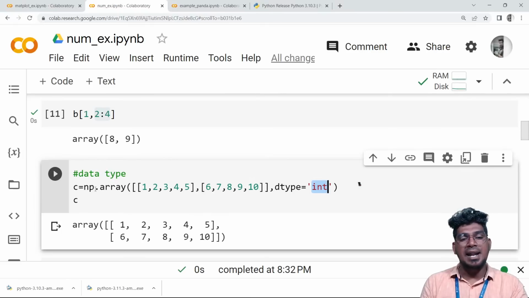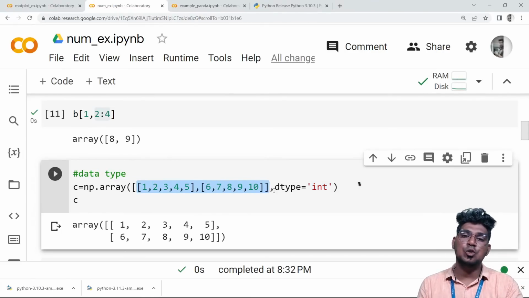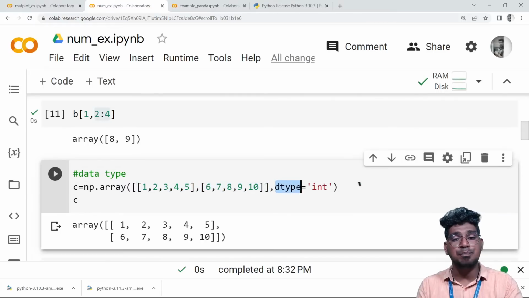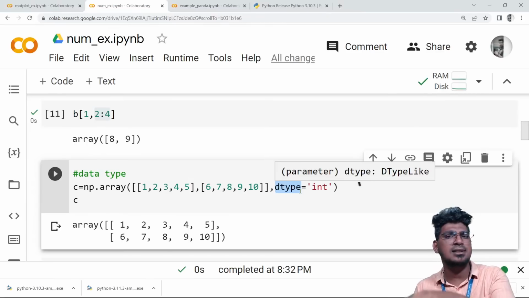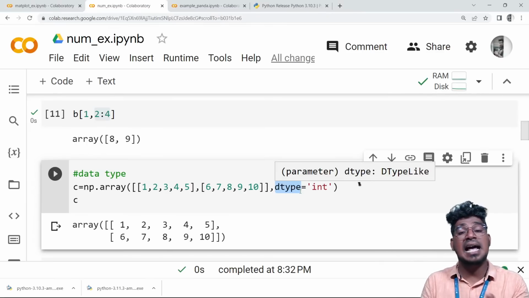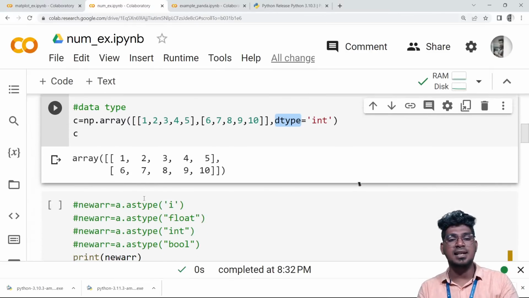Okay, so np.array of this item, this is a two-dimensional item, and also I have to specify here the dtype, it is the parameter. If you want to change one data type into another data type, there is a function for that, the astype function. That I will tell you.